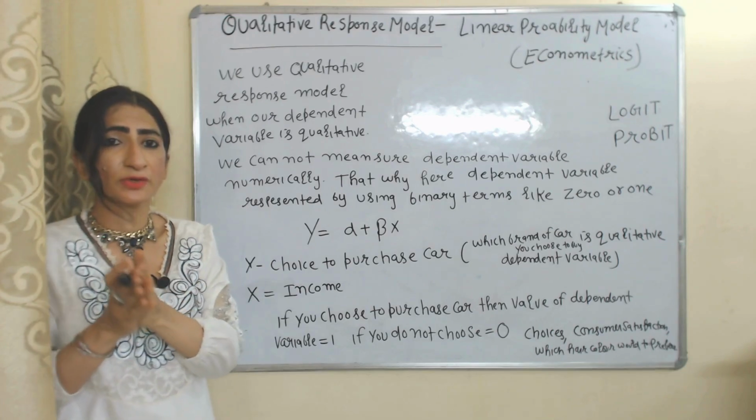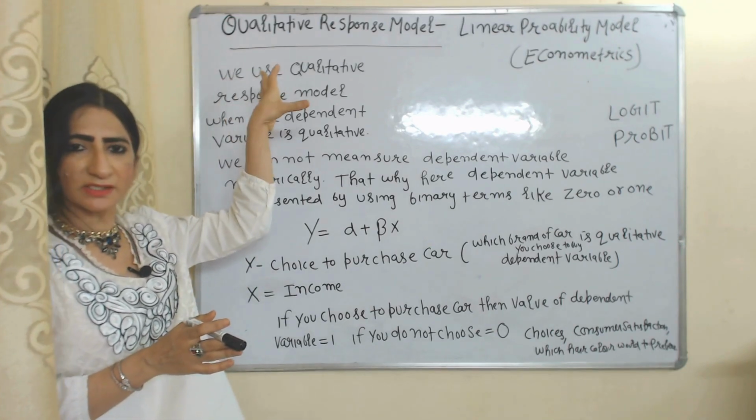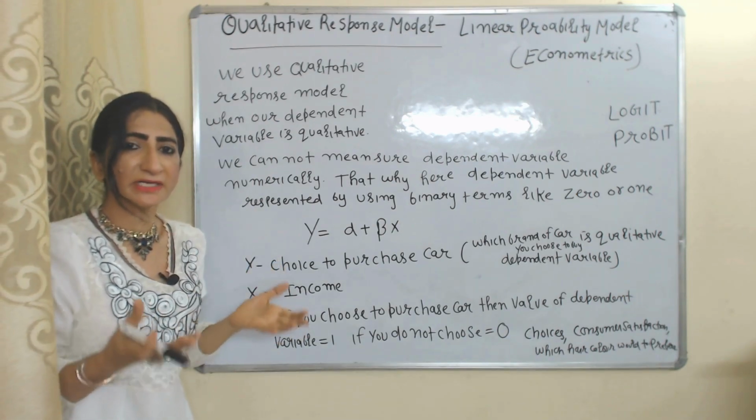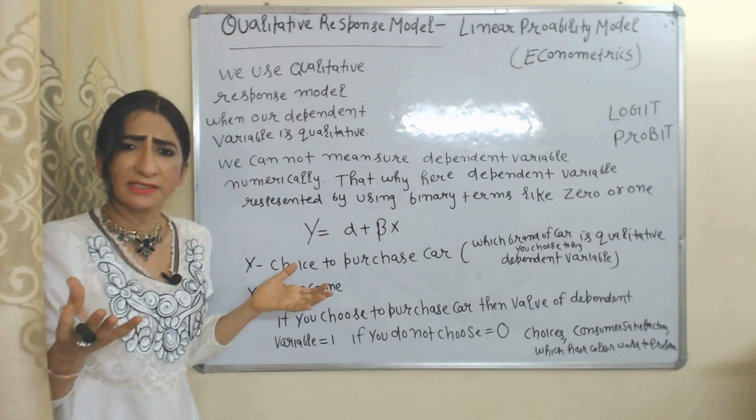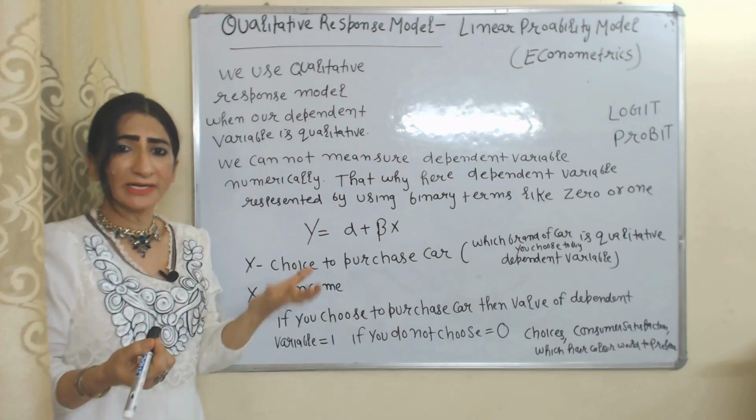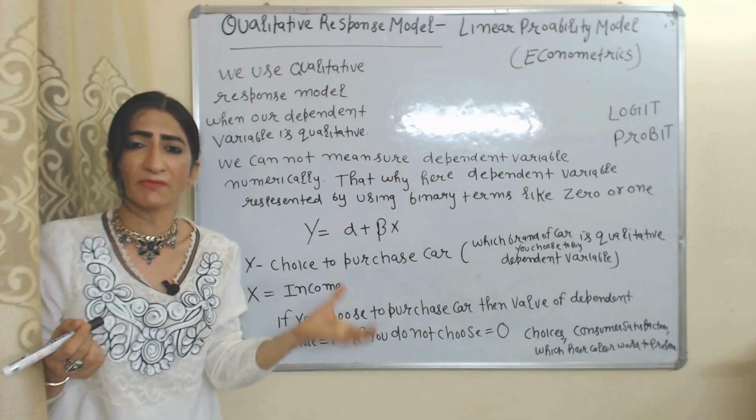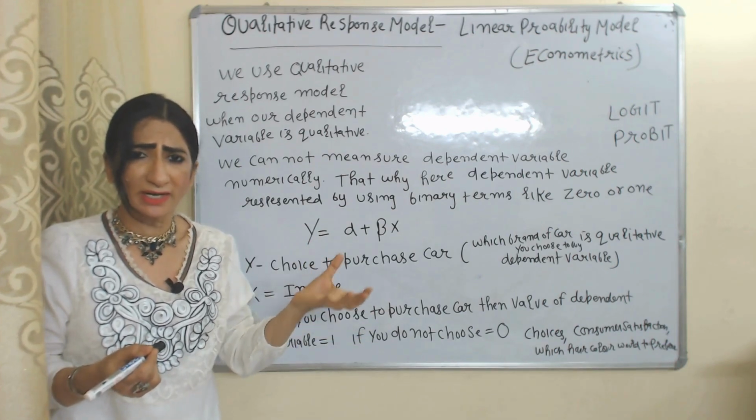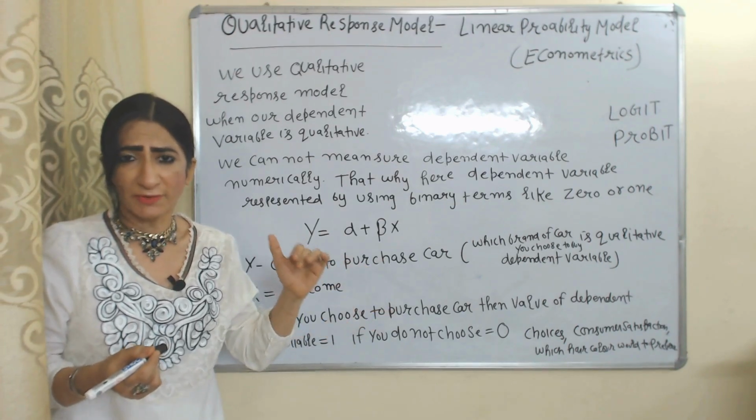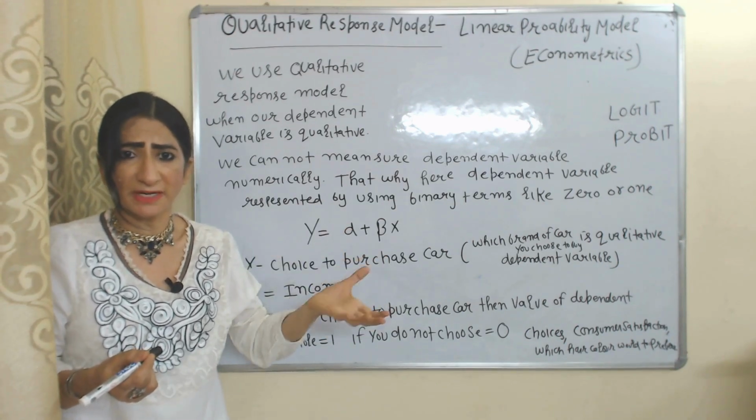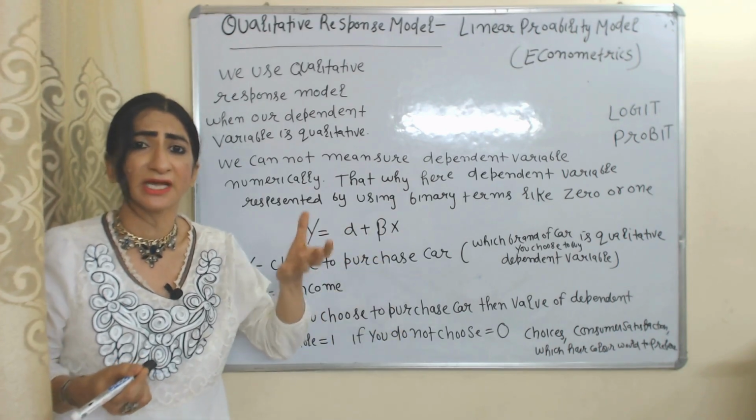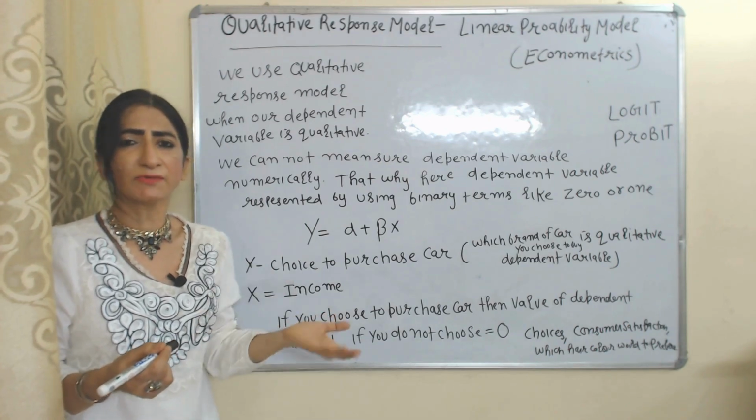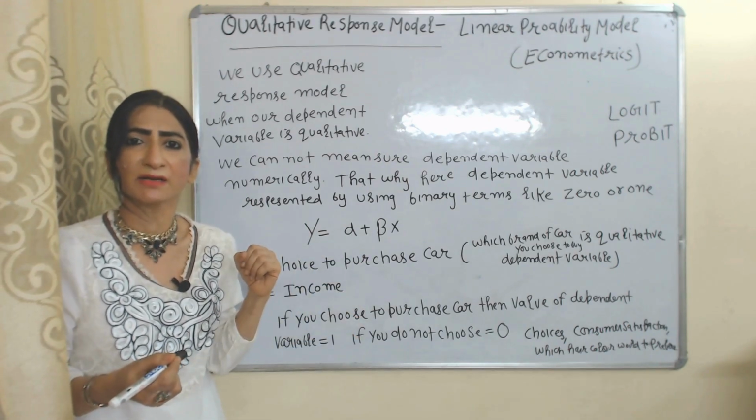First of all, what do you mean by qualitative response model? We use qualitative response model when our dependent variable is qualitative. What do you mean by qualitative dependent variable? When you cannot measure your dependent variable numerically, when you cannot measure your dependent variable in terms of number, it will be called qualitative dependent variable.